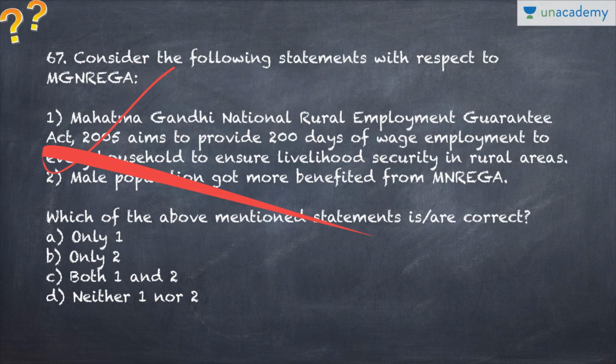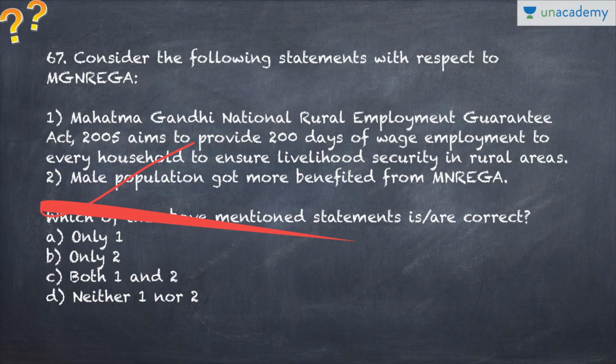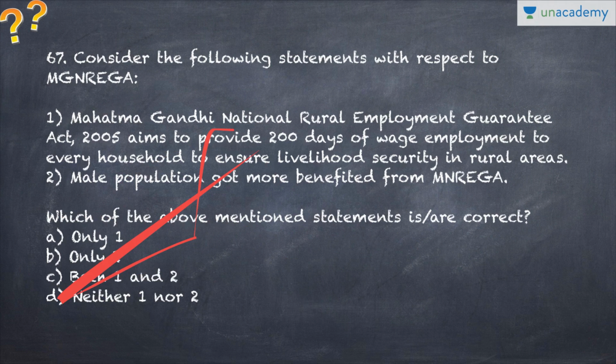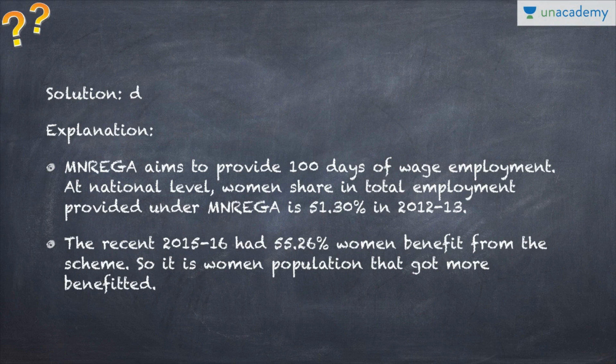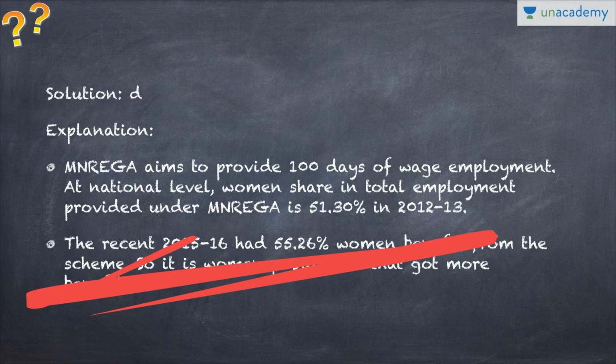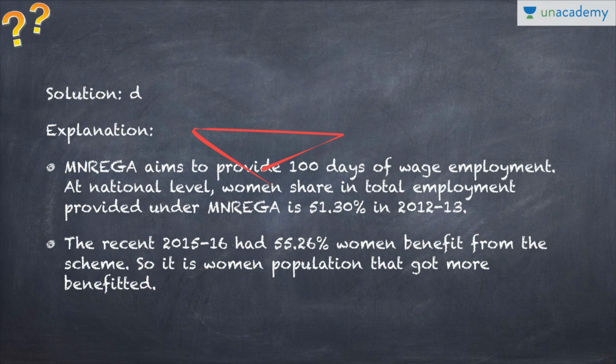Sorry. So we have to find the correct option. So none of them are correct actually, because it is 100 days over here instead of 200 days, and the female population obviously benefited, as per the recent report. So D, none of the above is the correct answer. And 55.26% of the women benefited from the scheme. So women population got more benefits, and obviously 100 days is mentioned as per the act.